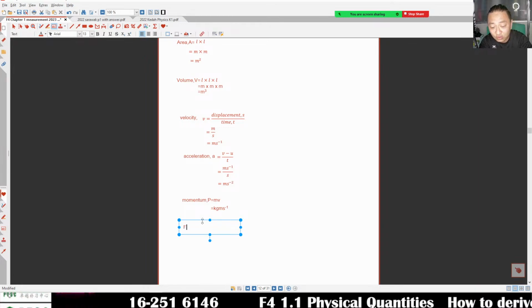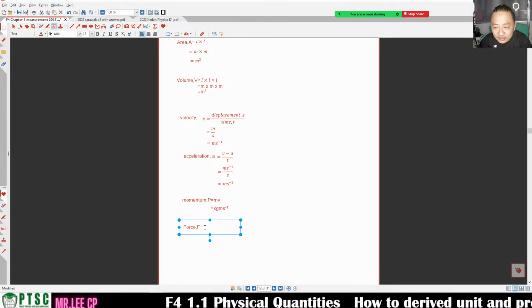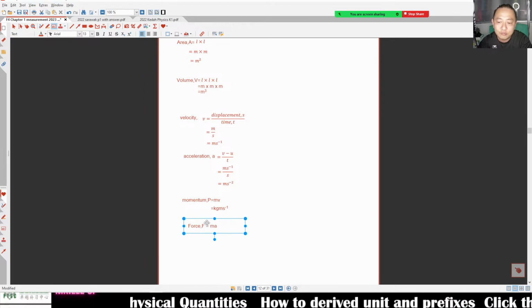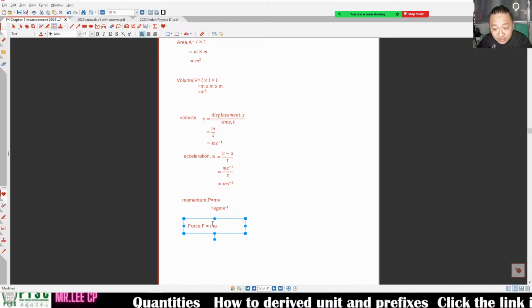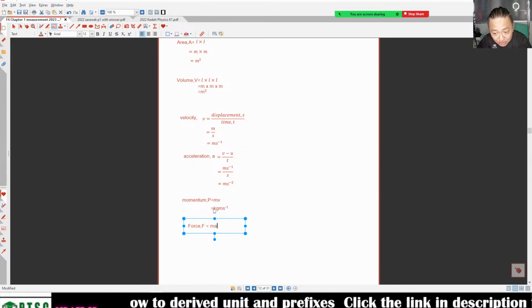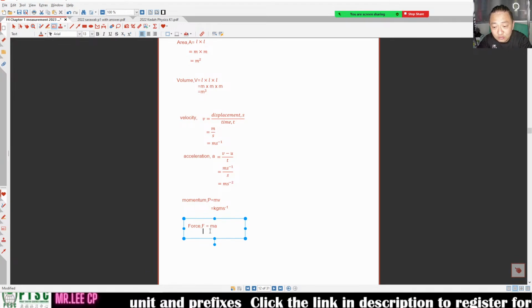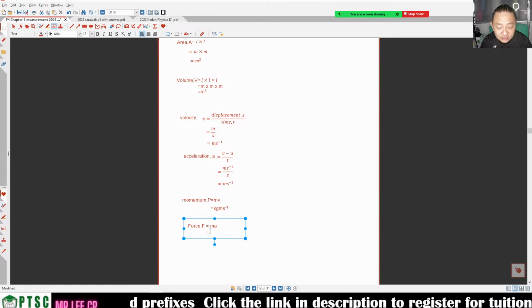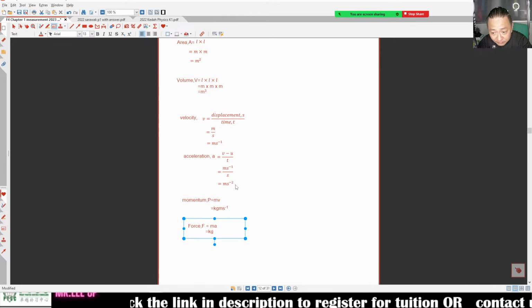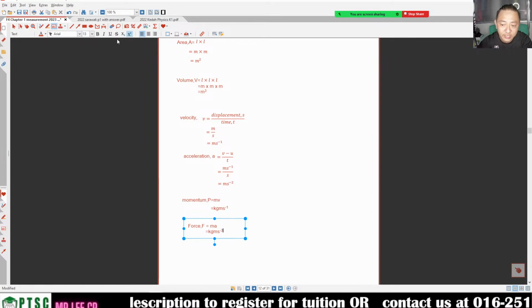Newton's second law, force. The symbol is F. And then we are going to use the formula F is equal to m times a, product of mass and acceleration. M is mass, not meter. This m is mass in kg, the SI unit. A is acceleration. So we are going to see what is the unit. M is kg. Acceleration, we have done it here, ms negative 2. That's the unit that we have.